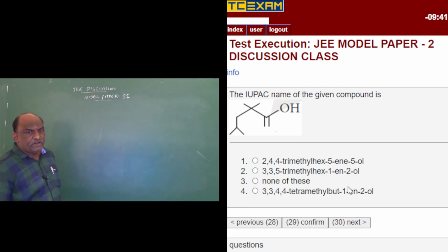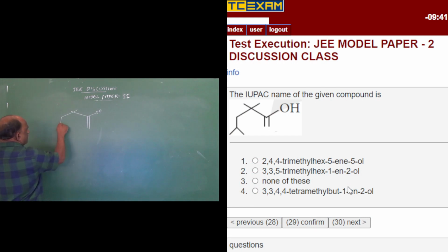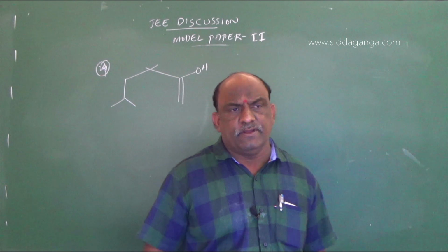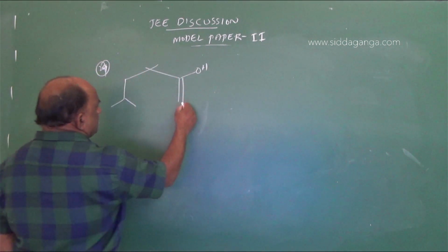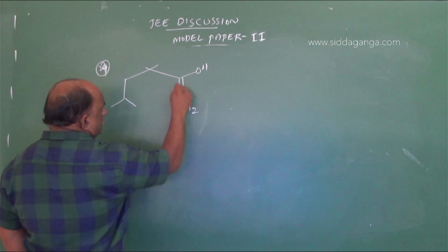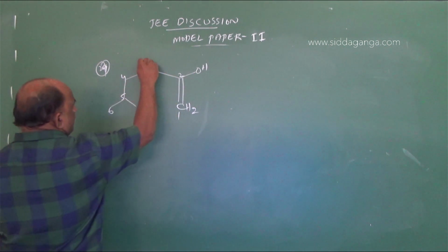The IUPAC name of the given compound is. Simple question, this is 29. Here there is an OH, and we number the chain 1, 2, 3, 4, 5, 6.